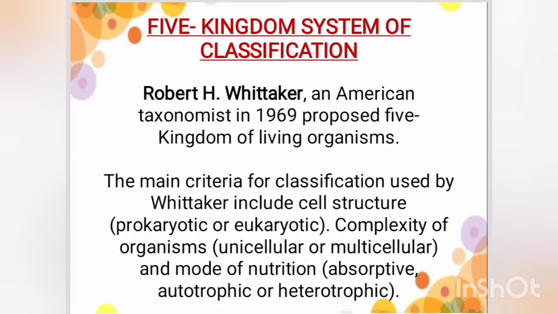The second system developed was the Five Kingdom system of classification. Robert H. Whittaker, an American taxonomist, in 1969 proposed five kingdoms of living organisms. The main criteria for classification used by Whittaker include the cell structure, prokaryotic or eukaryotic, the complexity of organisms, unicellular or multicellular, and mode of nutrition: absorptive, autotrophic, or heterotrophic.